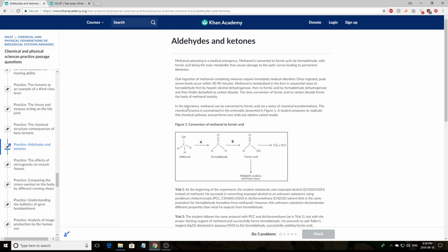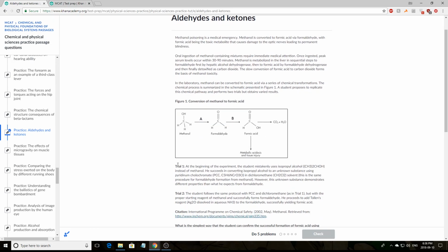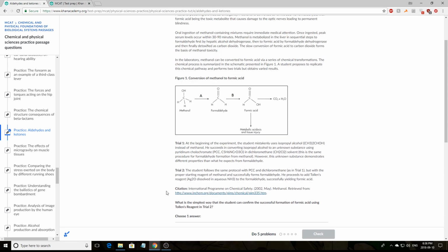It says, in the lab, methanol can be converted to formic acid via a series of chemical transformations. The chemical process is summarized in the schematic presented in Figure 1, which is this. A student proposes to replicate this chemical pathway and performs 2 trials, but obtains varied results. Okay, now that we have all this in mind, they're obviously going to be going over 2 trials, but while you are reading this, I'm assuming that you're going to have to keep referring back to this diagram, so keep this in mind when you're reading the next 2 trials.